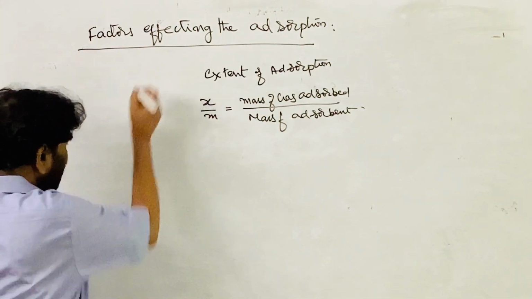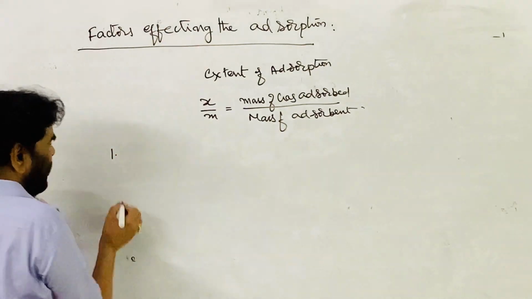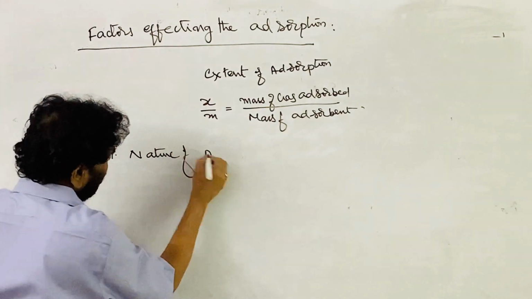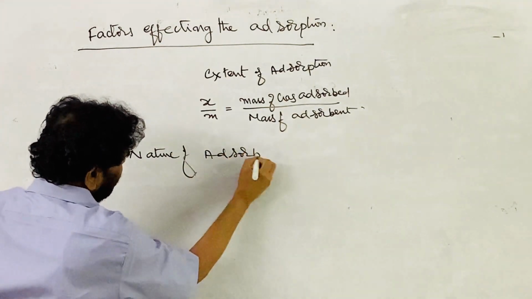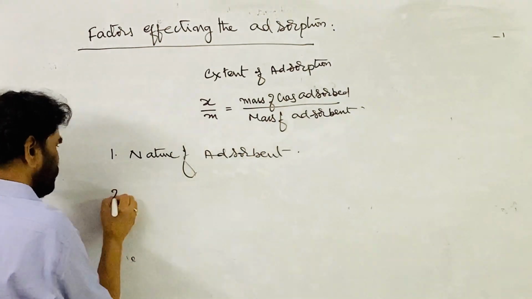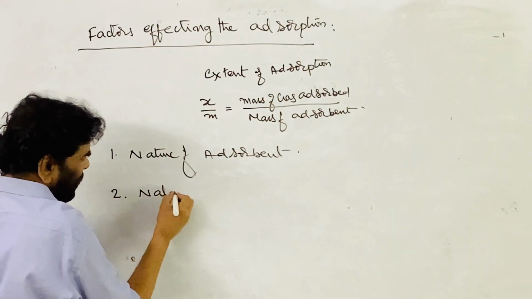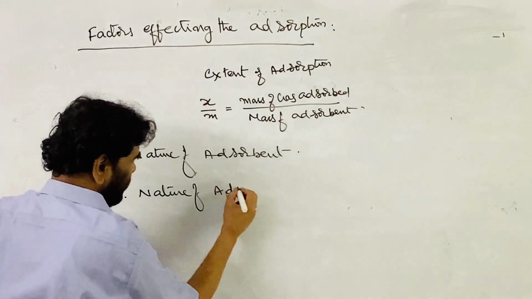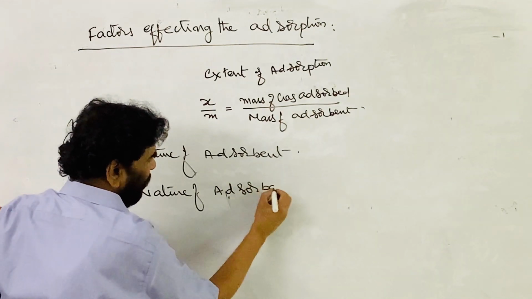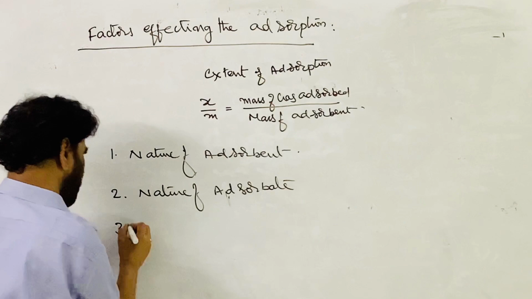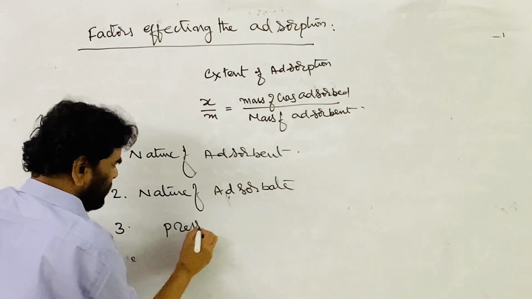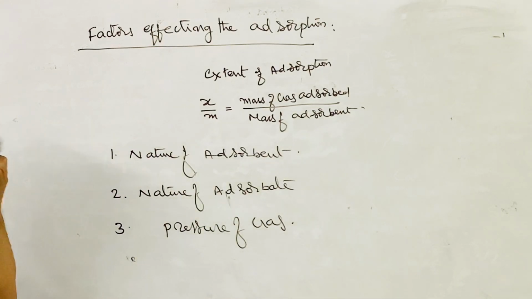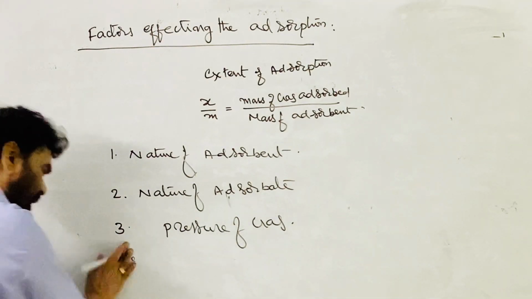See, the extent of adsorption depends on these factors. One is the nature of the adsorbent. Two, nature of the adsorbate. Three, pressure of the gas, or partial pressure of the gas which is in contact with the adsorbent.